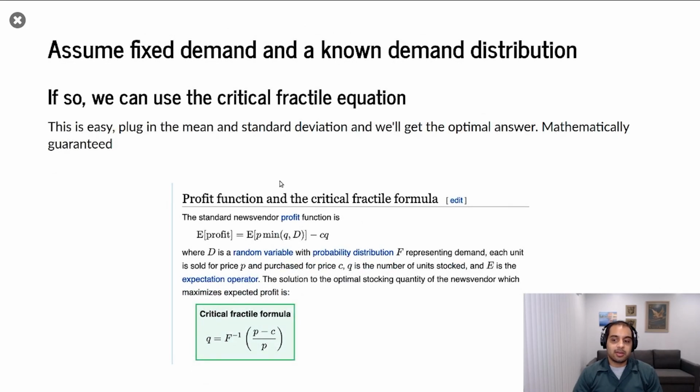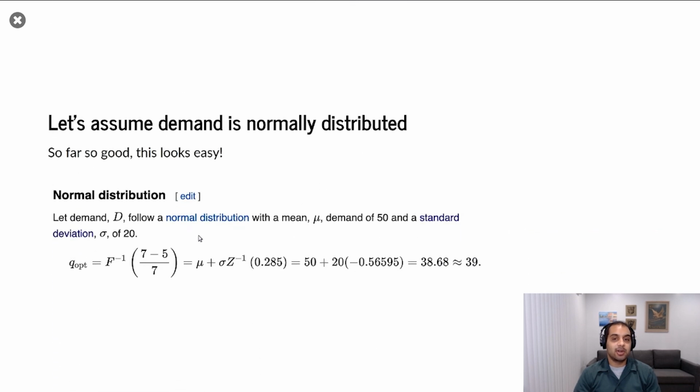So in classical research, you're going to see this thing called the critical fractile equation. It assumes that if you know the mean and standard deviation, or the true parameters of your demand distribution, you get the optimal answer guaranteed. And for a normal distribution, this is what it looks like. You plug in your profit and your loss, your cost to your customer and your cost to your business. You plug in the mean and the standard deviation, and you get a particular number. In this case, on Wikipedia, this is the example they have.